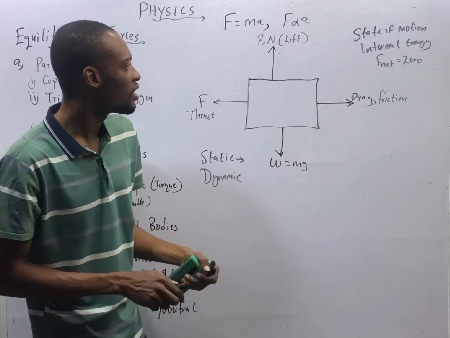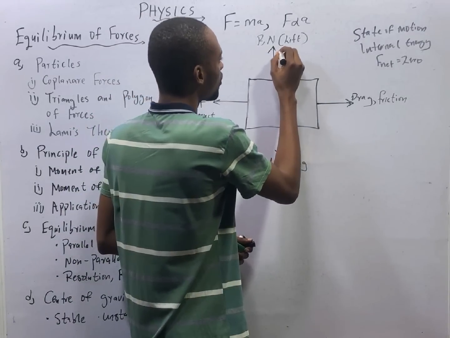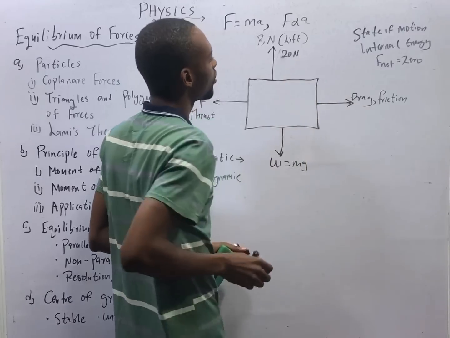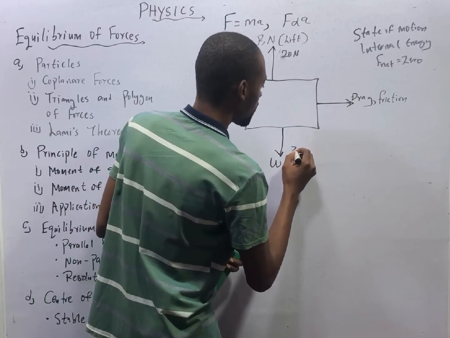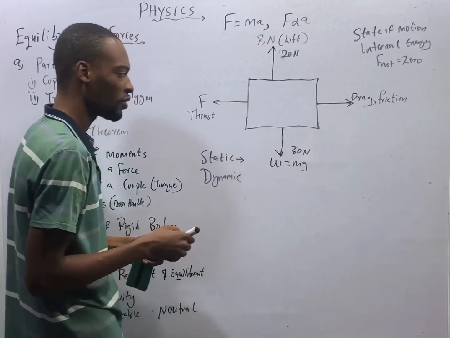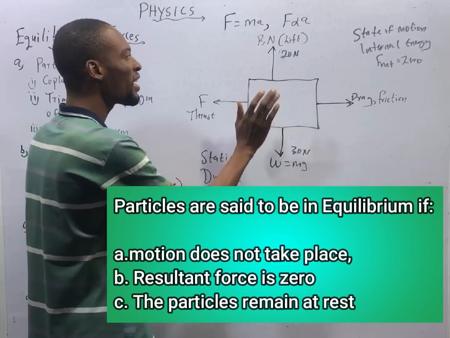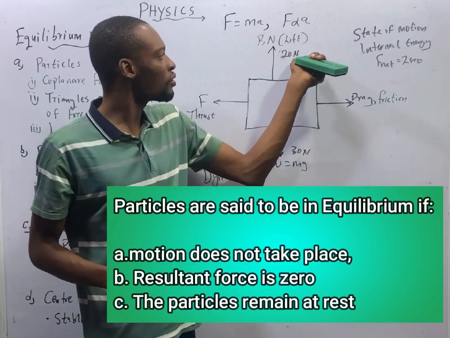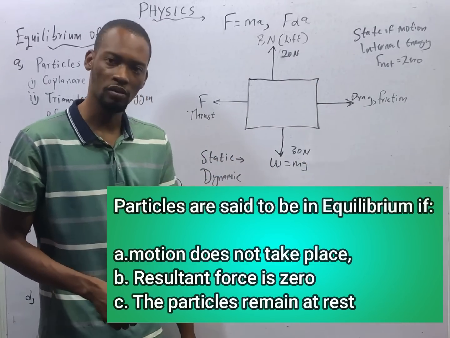If the normal reaction is 20 Newton and the weight is 30 Newton, what will happen? The weight is pushing it down, and the normal reaction is trying to balance the weight. But since the weight is more than the normal reaction, the object will go down.